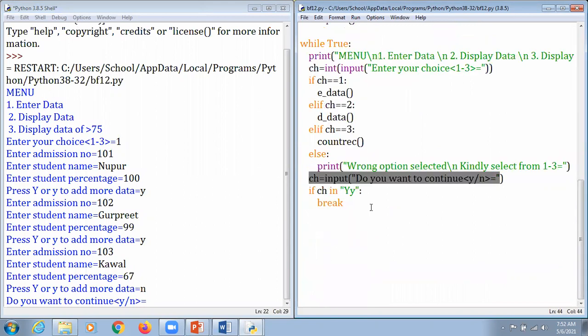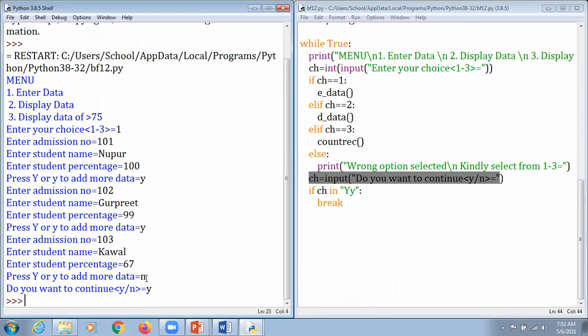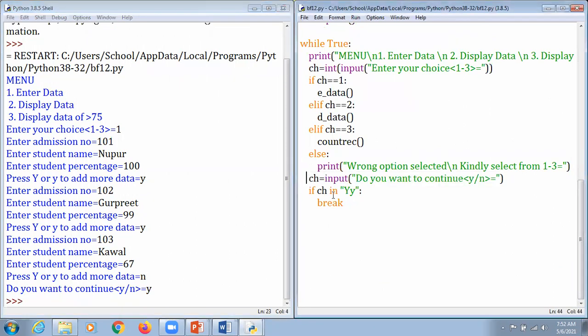It says, do you want to continue, yes or no? So I mention a yes, I want to continue. Does that make sense? Okay, I think so. Do you want to continue? I have mentioned it and they come out of the loop, no issues. So what we are going to do here, we are just going to mention it again and break outside.